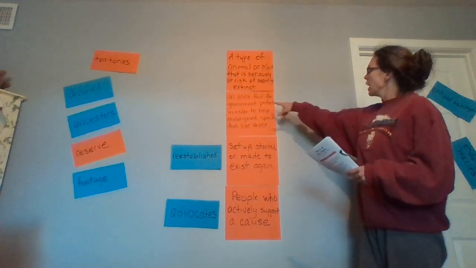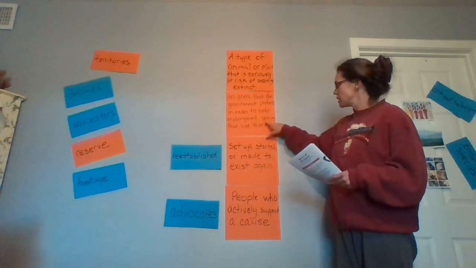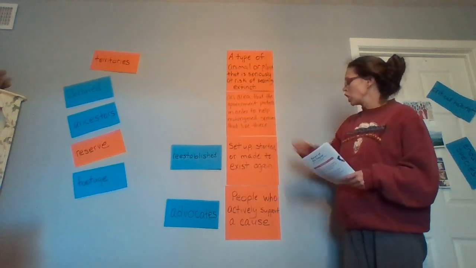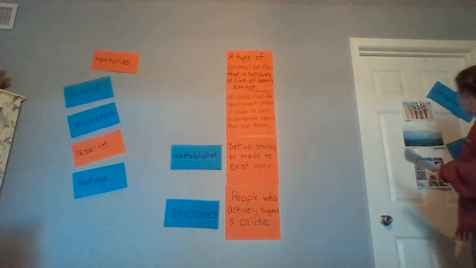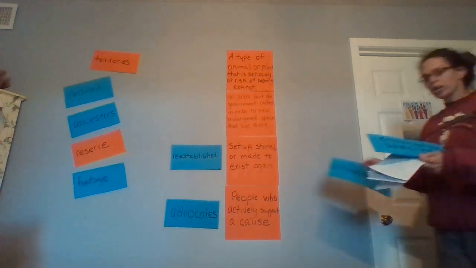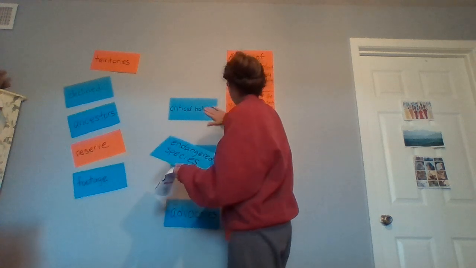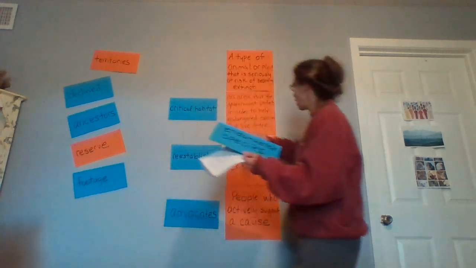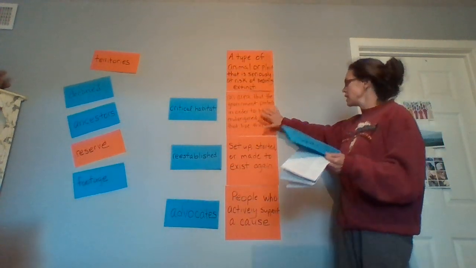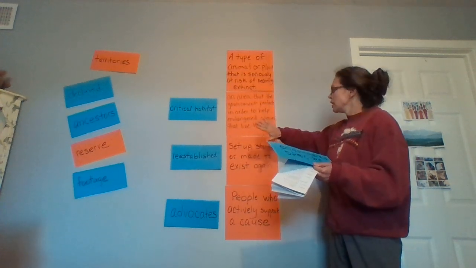Now, an area that the government protects in order to help endangered species that live there. What is that called? You have endangered species and you have critical habitat. Critical habitat, yes. That is an area set up by the government to protect animals, wildlife that live in that. That means no hunting, no tearing down the trees.